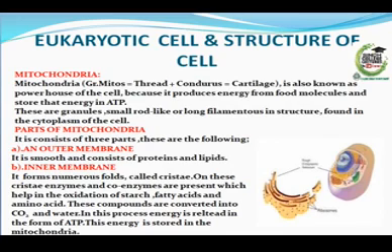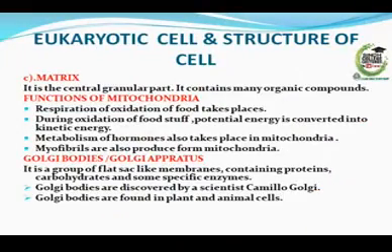On these cristae, enzymes and coenzymes are present which help in the oxidation of starch, fatty acids and amino acids. These compounds are converted into carbon dioxide and water. In this process, energy is released in the form of ATP. Matrix, it is the central granular part. It contains many organic compounds.